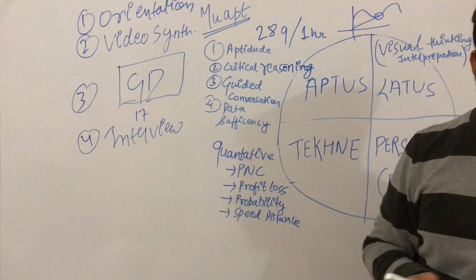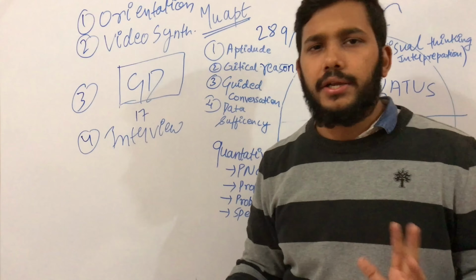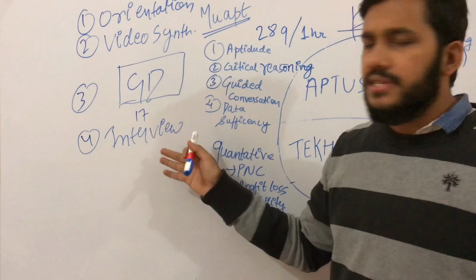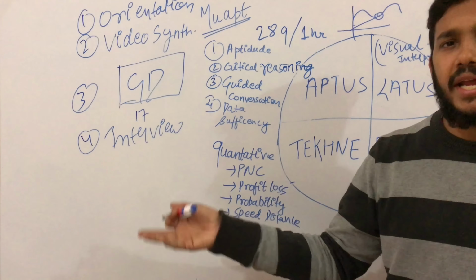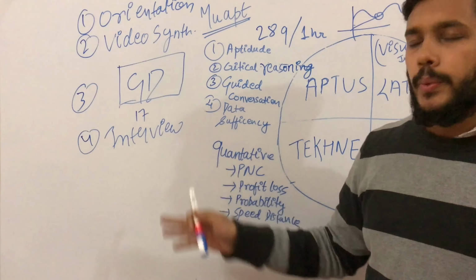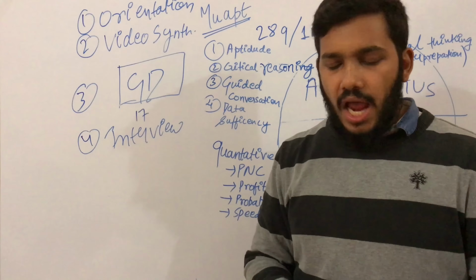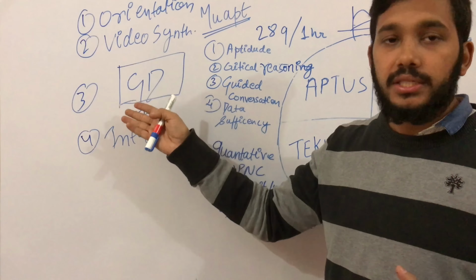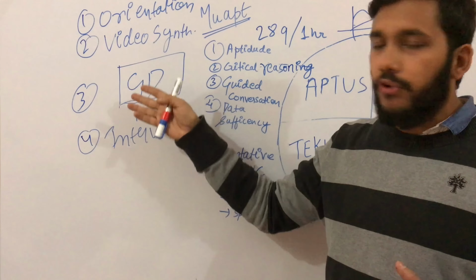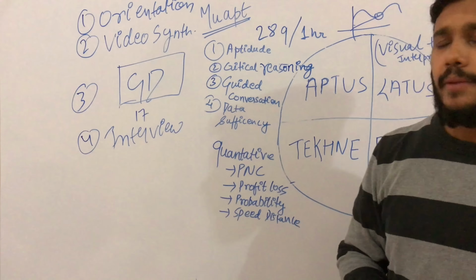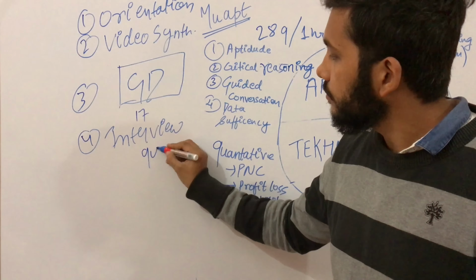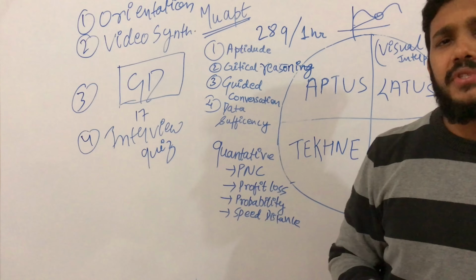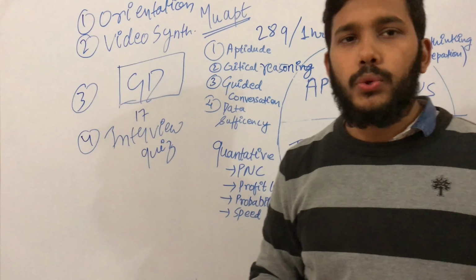The interview at Mu Sigma is not basically a technical interview. It is more of an HR type interview, and sometimes they may ask some technical questions also. In the interview they ask questions from your resume, what you did in the GD, or what your topic was in the GD, or they may give you a quiz or a puzzle, and sometimes a question based on situations.